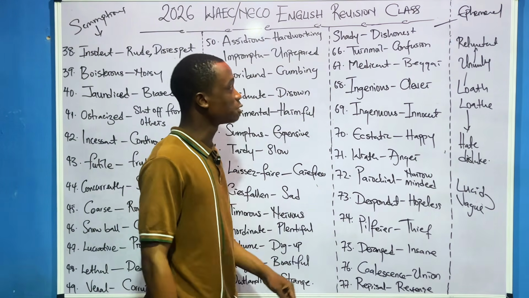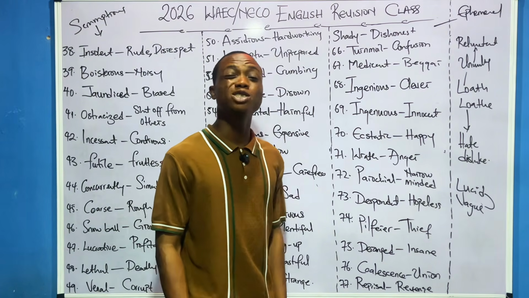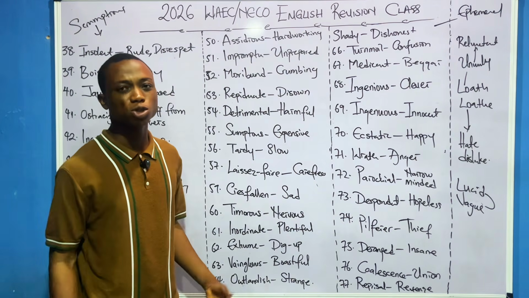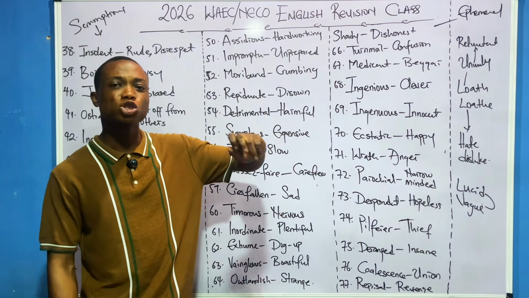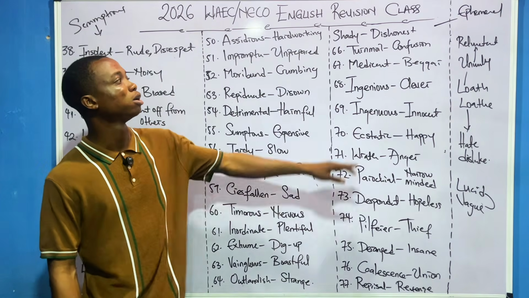Then let's go over the last part. Shady means to be what? To be dishonest. You are shady. You are dishonest. Yes. Tomorrow means confusion. Yes. Mendicant.